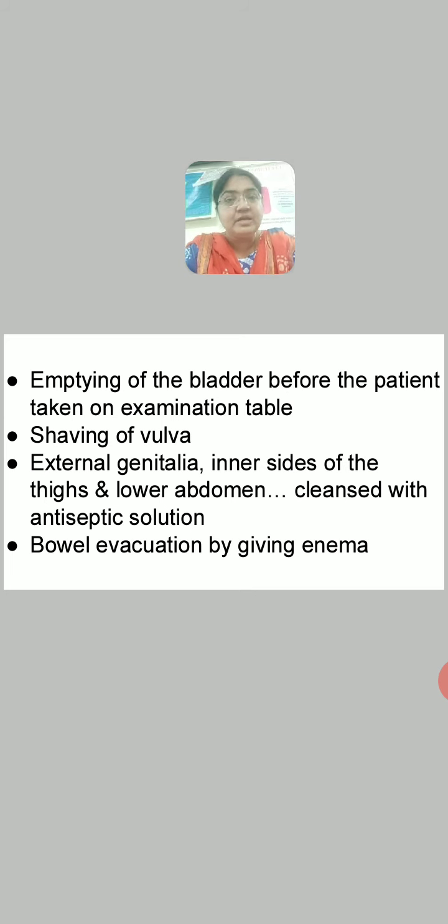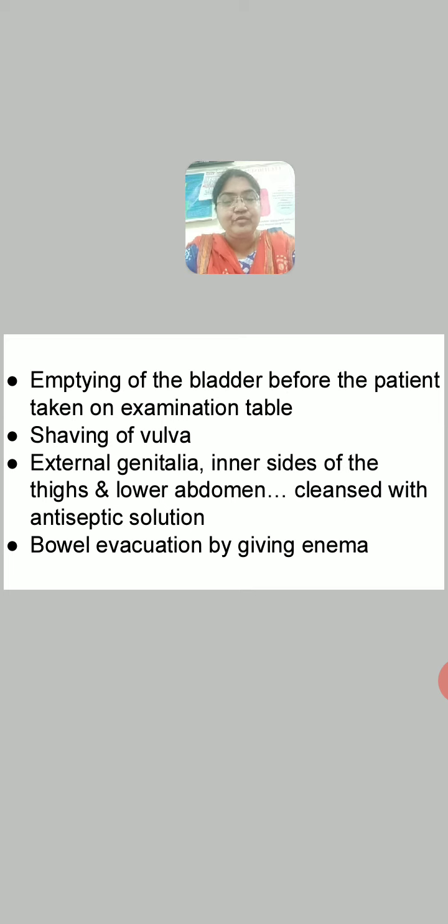So to avoid all these complications, for the betterment of the fetus, in the second stage, woman cannot empty her bladder on her own, but in the first stage, as the cervix is not completely dilated, there are no chances of expulsion of the fetus, woman can pass urine on her own, right?